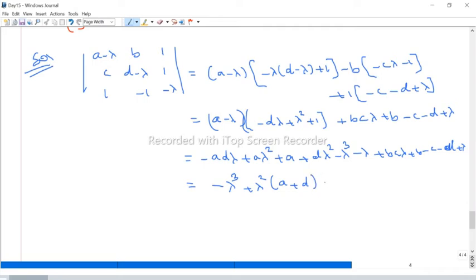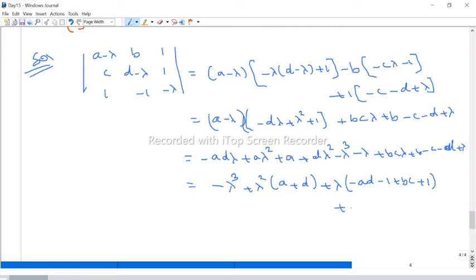Now you can take lambda outside. If you take lambda outside, minus AD, and then minus 1 plus BC plus 1, right?